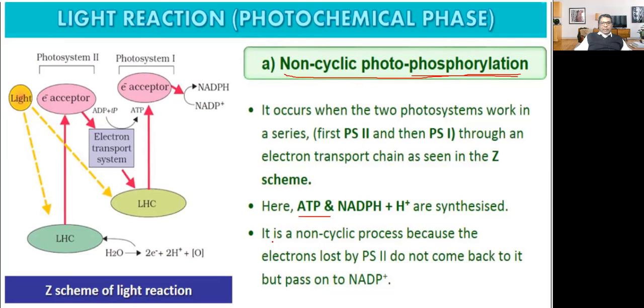It is a non-cyclic process because the electron lost by photosystem second does not come back but passes on to NADP. So the Z scheme is non-cyclic photophosphorylation, because here electrons are going, they are not coming back, but from photosystem second they are passed to photosystem first.